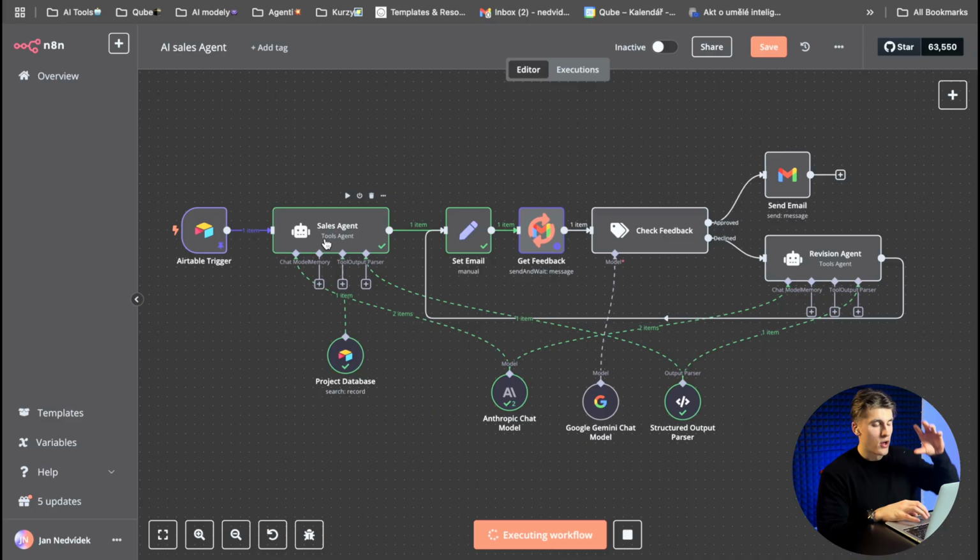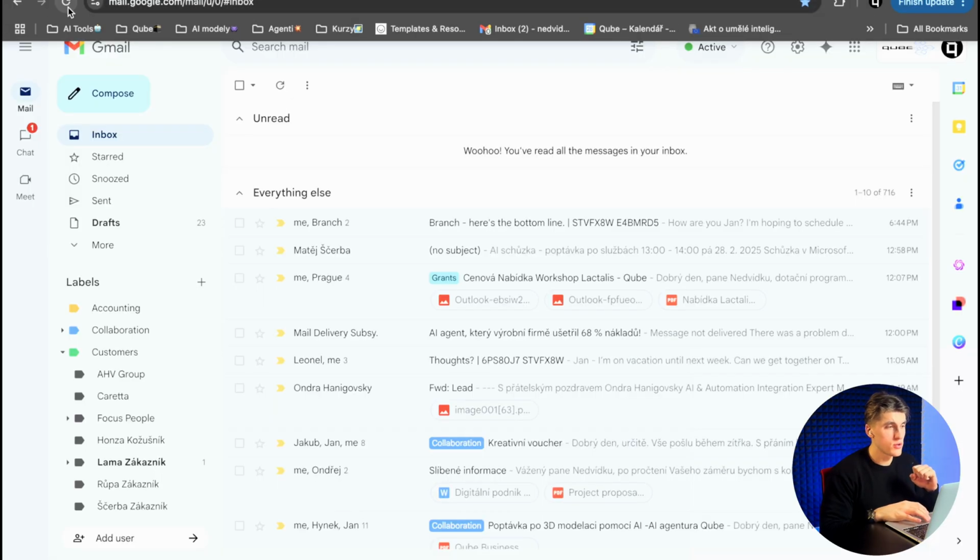So this agent works like that: it uses all of this information and checks if we have already done some projects like what a customer wants us to build for them. So it's also checking the project database to see if we already built it. It's using the AI model, doing all the formatting and also the improvements.